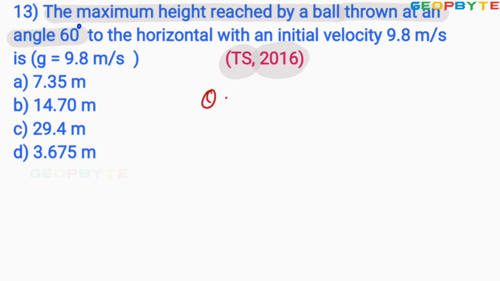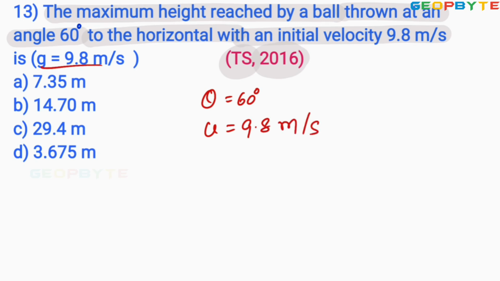Angle of throw theta equals 60 degrees, to the horizontal with initial velocity u given as 9.8 meter per second. Of course, g is given 9.8, it is meter per second square. This is a printing mistake, meter per second square. Anyhow, you are asked to find the maximum height.